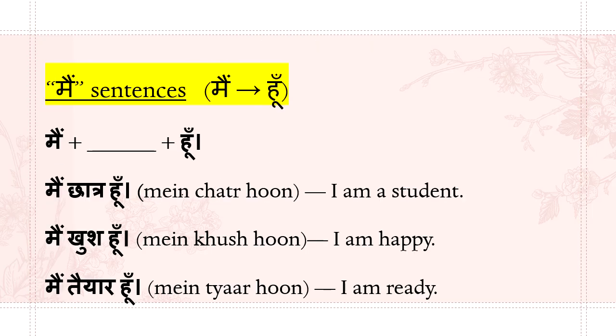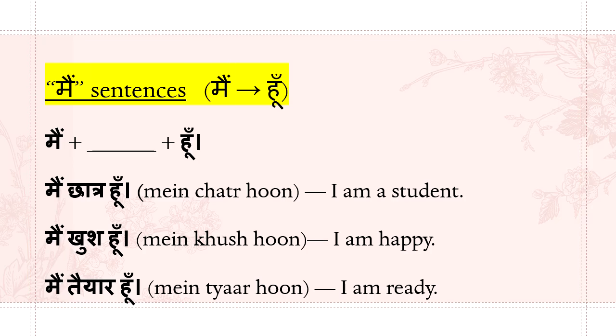And whenever you use main, okay, main, then you have to end the sentence with hoon. Okay, so whenever you start a sentence with main, I, then you have to end the sentence with hoon and not hai. All other sentences will end with hai or hain, but when you start a sentence with main, that means I, you have to end the sentence with hoon. Main chhatr hoon, I am a student, then you can't write main chhatr hai, which is wrong.